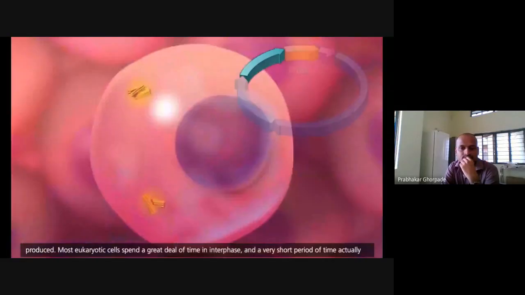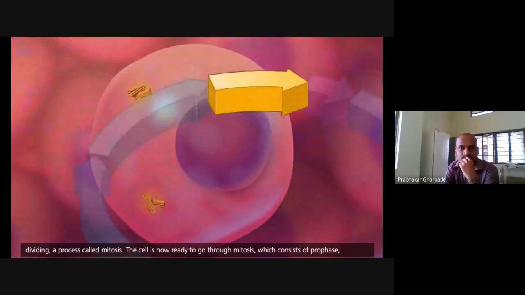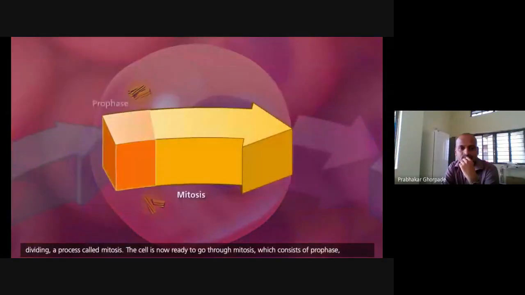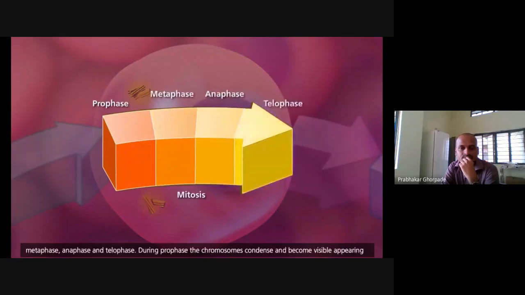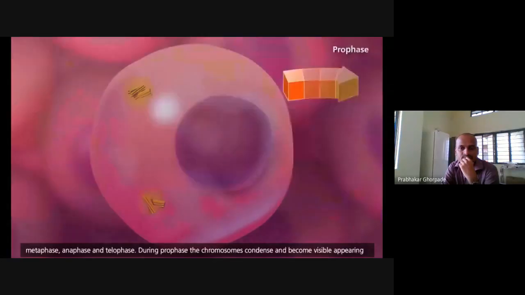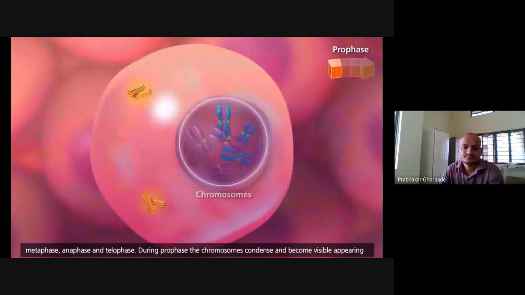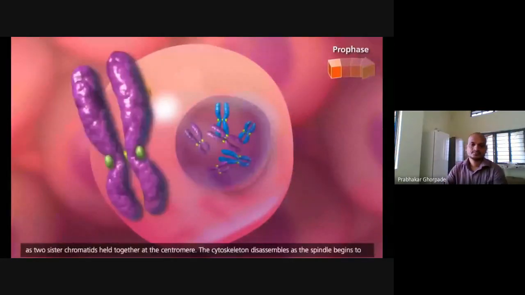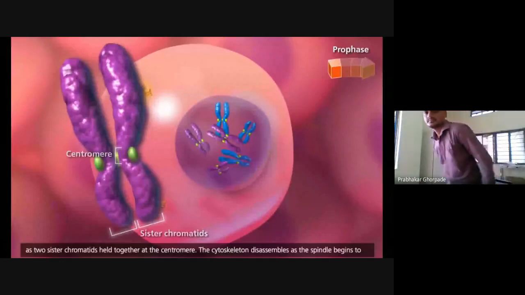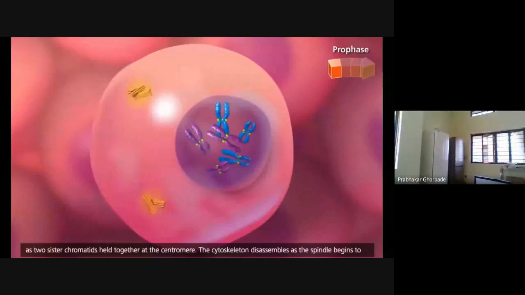a process called mitosis. The cell is now ready to go through mitosis, which consists of prophase, metaphase, anaphase, and telophase. During prophase, the chromosomes condense and become visible, appearing as two sister chromatids held together at the centromere. The cytoskeleton disassembles as the spindle begins to form.